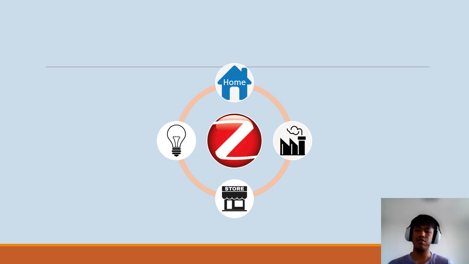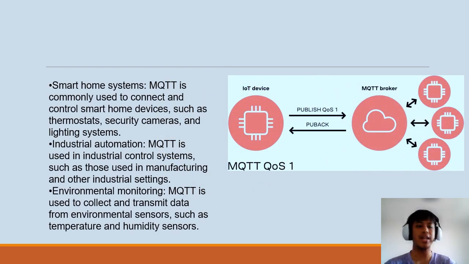It is also used in industrial control systems to connect sensors, actuators, and many other devices to control and monitor equipment. Next, for MQTT. MQTT is commonly used to connect and control smart home devices such as thermostats, security cameras, and lighting systems.